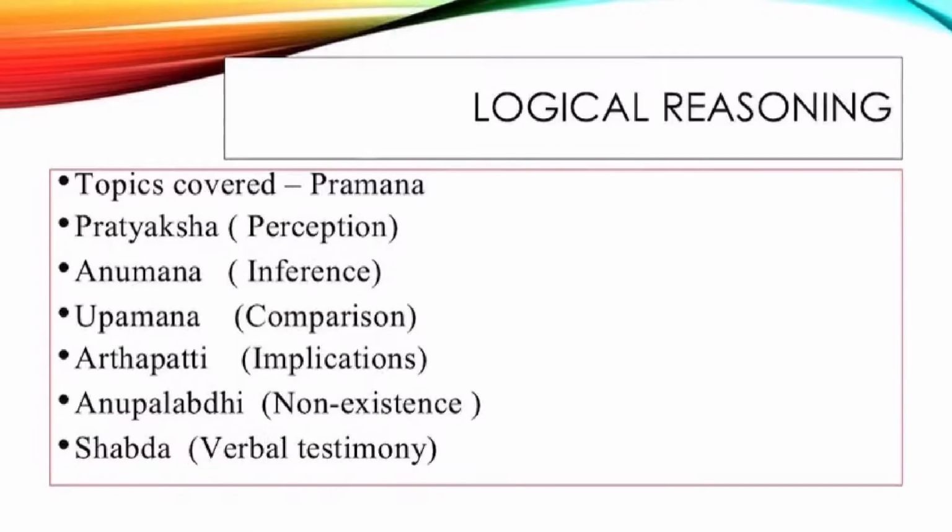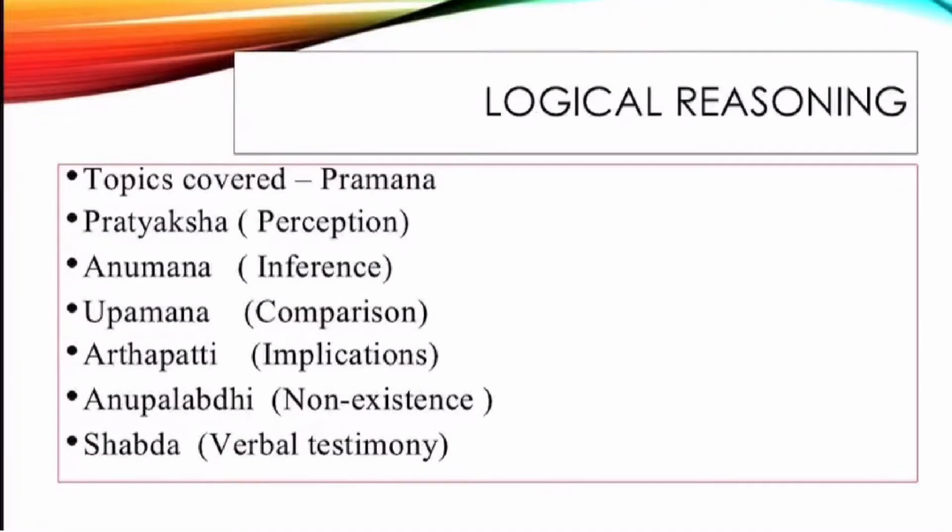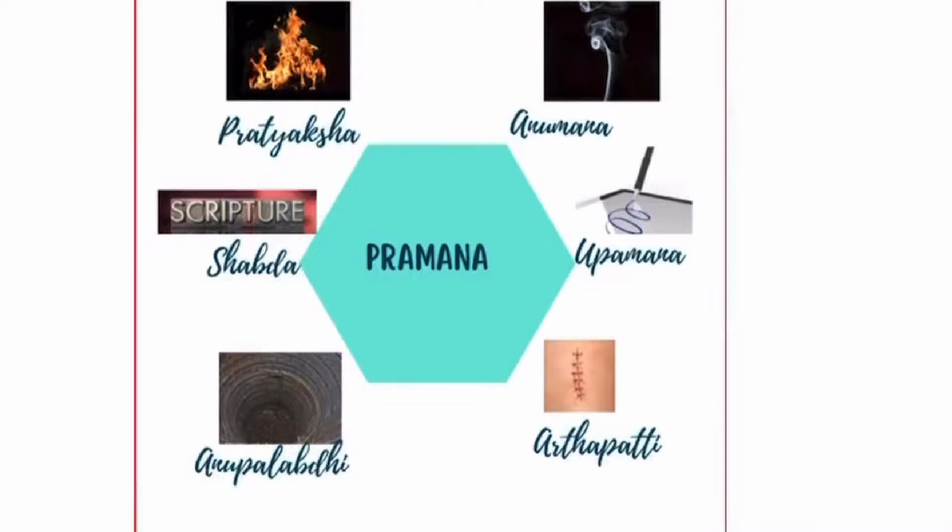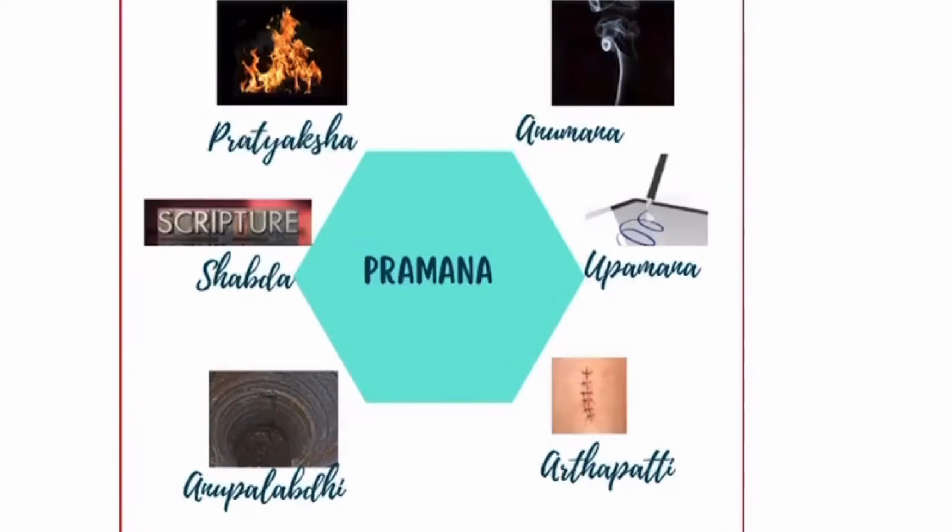Next is Shabda. This is verbal testimony. We gain knowledge through passed on information from reliable sources. And this information could be in the form of spoken words or written text. Now, to sum up all the examples that we saw for the different types of Pramana, Pratyaksha is directly perceiving. We see the fire and that is Pratyaksha Pramana. Whereas, if we infer fire through the smoke, that is Anumana Pramana.